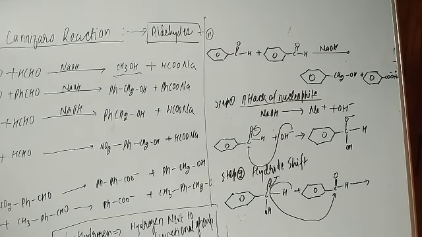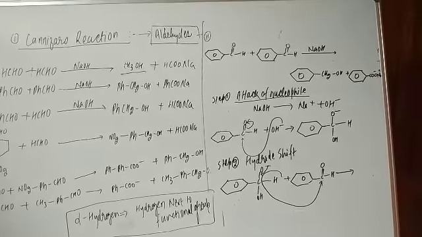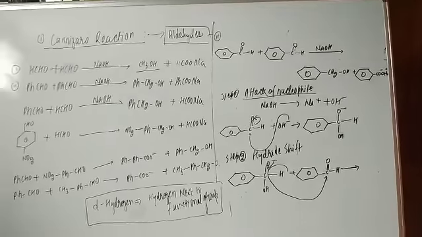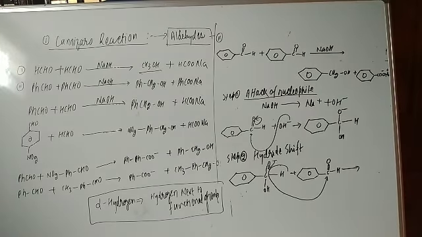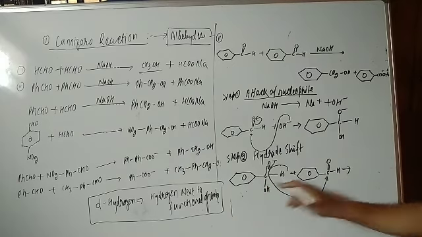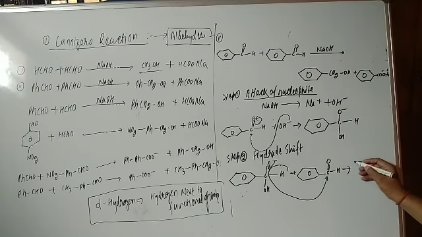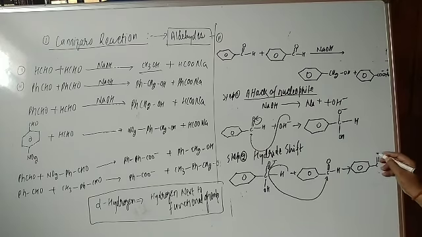If you want to write the product, let us pull this board a little backward, so that I can write it one by one. Firstly you write this. If you are writing this, the product you are going to get is benzoic acid, C double bond O, and here will be OH.